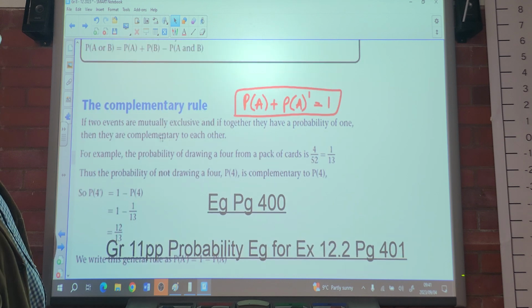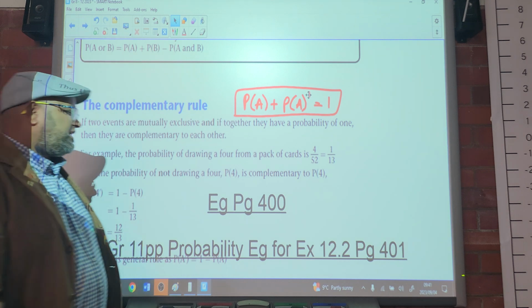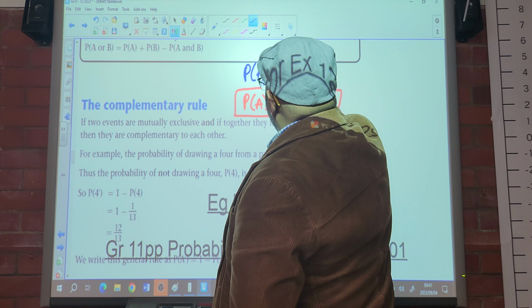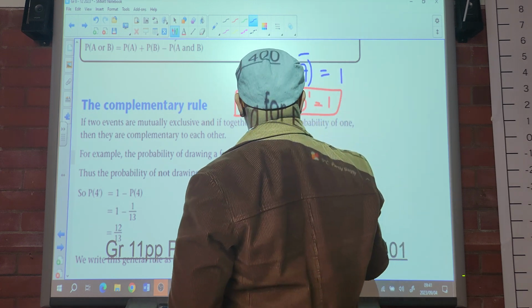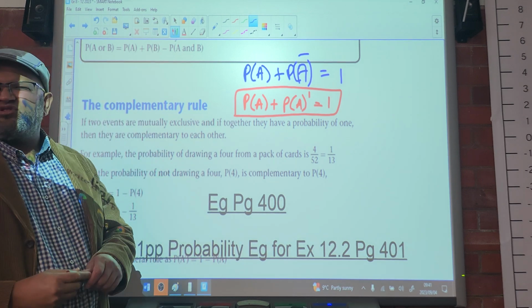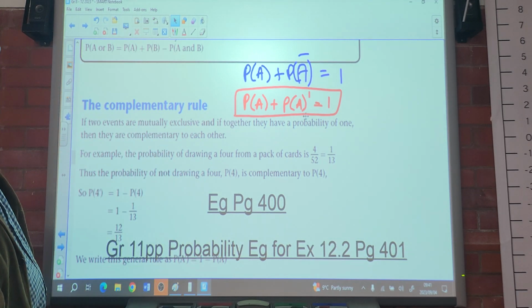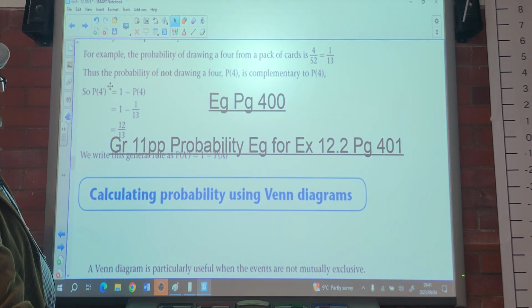You'll see here, this dash on top means to say not. Sometimes you'll see me write it like this: the probability of A plus the probability of not A is equal to 1. We have to put that bar on the top. It means to say not. It's the same thing. I see they put it on the 4 and not on the outside of the bracket. It's probably the same thing to me.